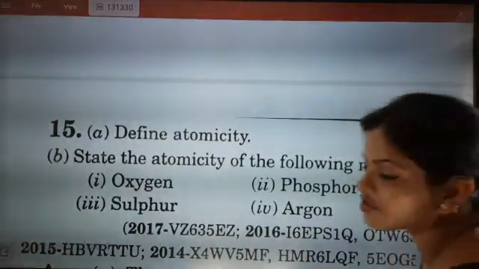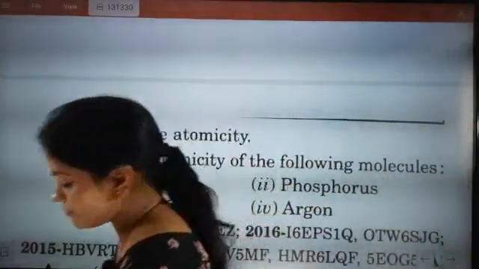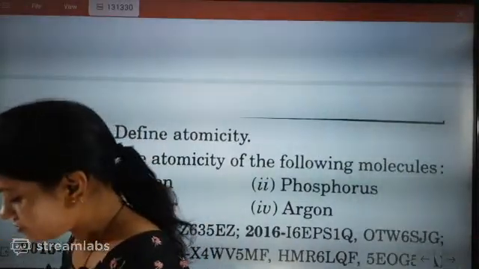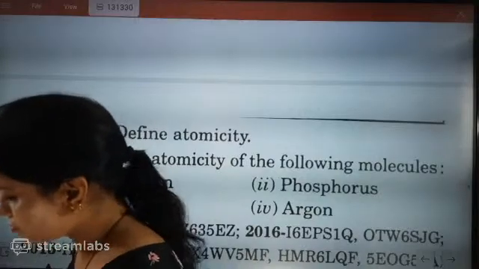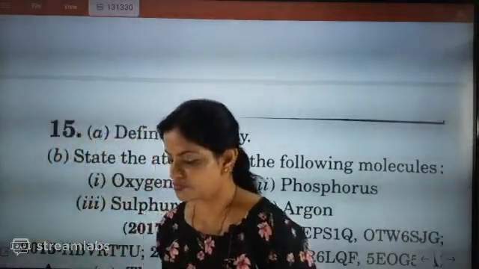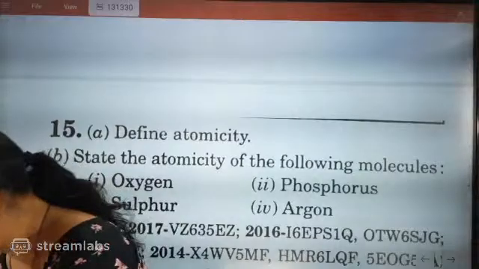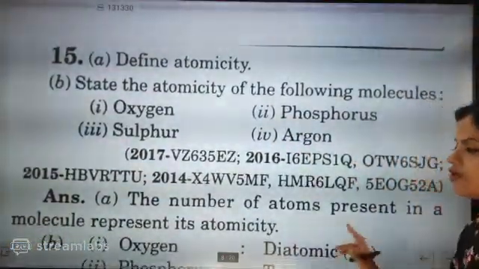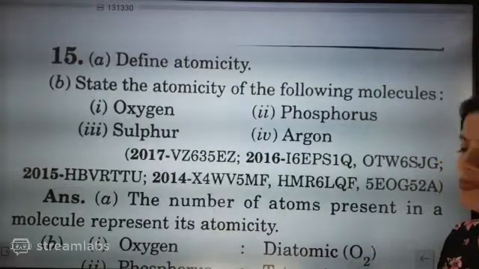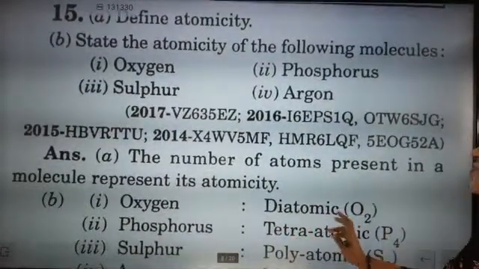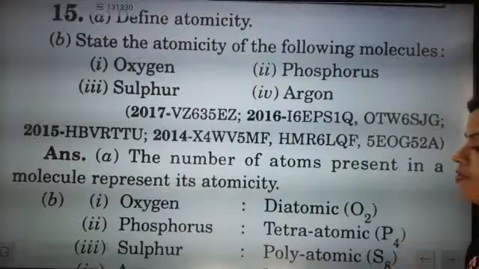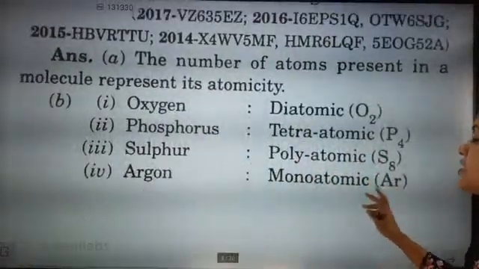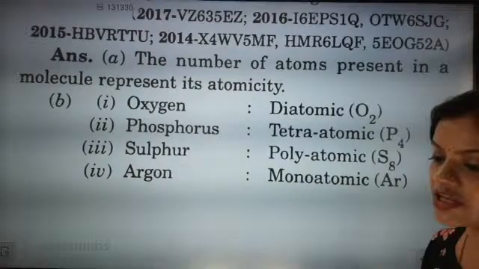What is the atomicity of phosphorus? Very good, super. So exactly, atomicity is the number of atoms present in a molecule. Oxygen is a diatomic molecule, O2 will represent it, so atomicity will be 2. Phosphorus is tetrahedral, so here 4 will be there. Sulfur will be polyatomic, S8. Argon is a noble gas, so it will be 1.